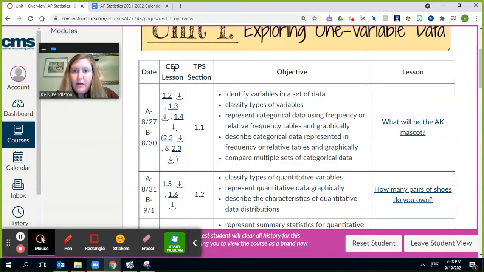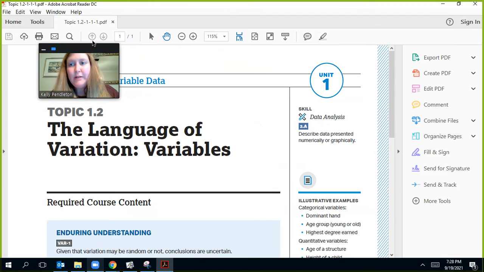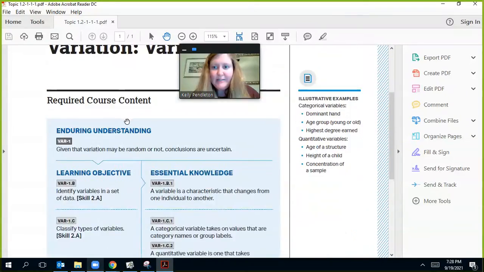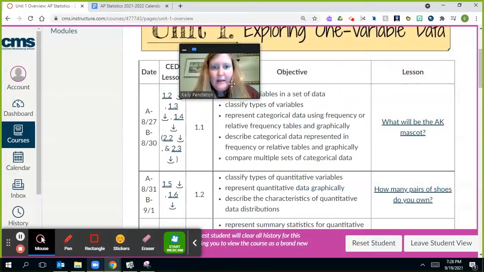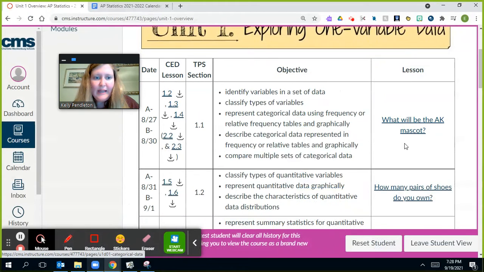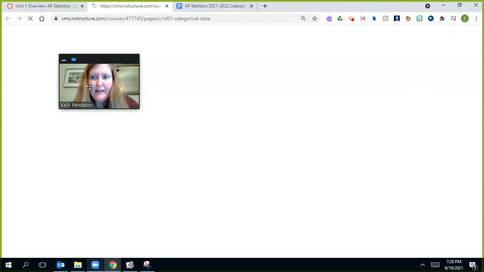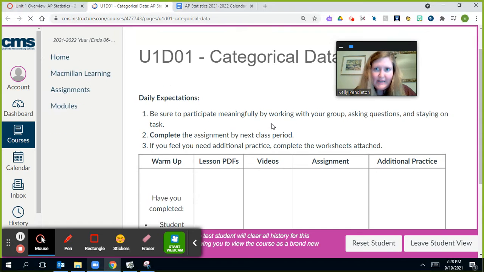The course and exam description is College Board's curriculum materials for us. If you click that link, it's just the topic from College Board and what we're supposed to cover in that lesson. And then the objectives, and then we click here, and we have our lesson for that day.